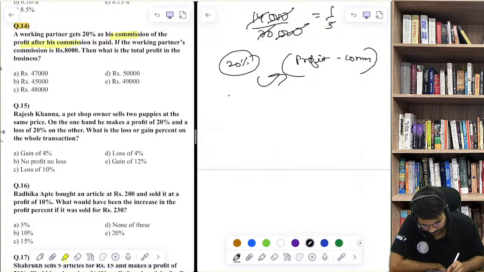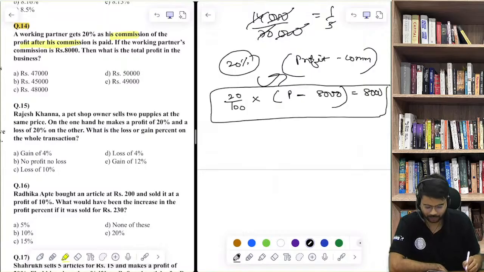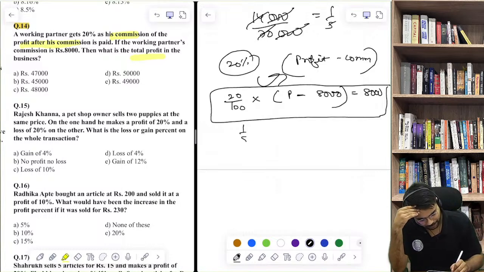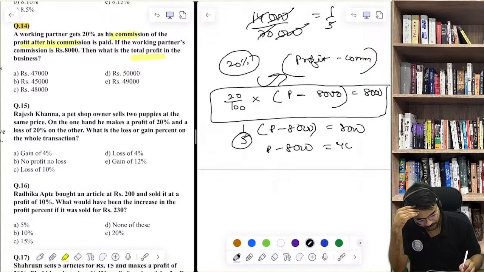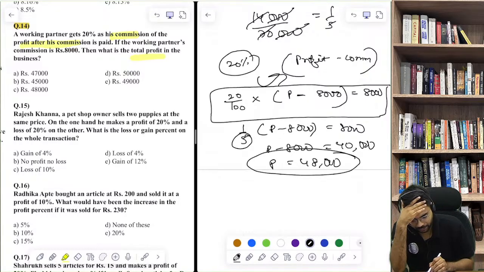So it's like 20%. Okay, now profit is given to you as, the total profit is not given, assume it to be P, commission we know is 8,000. So 20% of this is 8,000. Like this is the equation. If you can form this equation, then you can find P. We need total profit only, value of P only. So this is like 1 by 5 into P minus 8,000 is equal to 8,000. P minus 8,000, this 5 will go to the other side, is equal to 40,000. So total profit is 48,000. 48,000, not 4,800, 48,000. Okay.